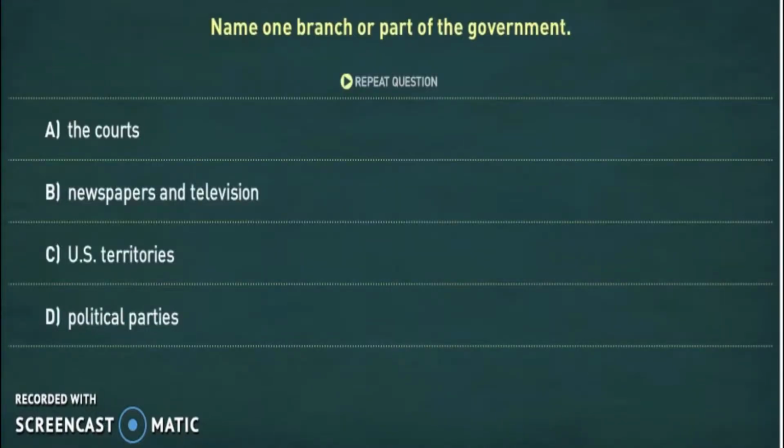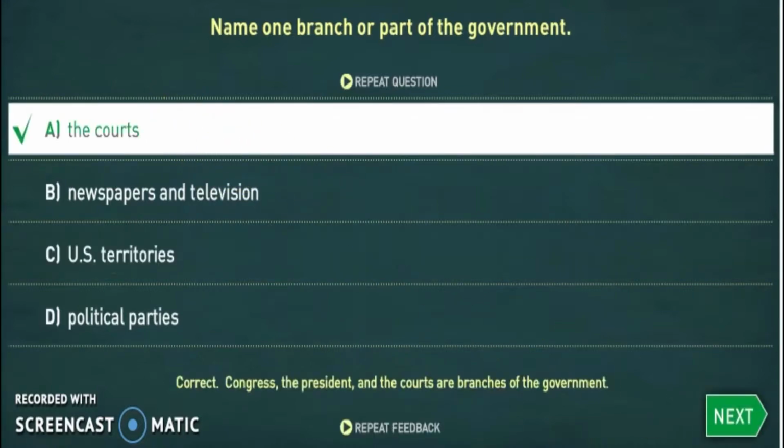Name one branch or part of the government. Correct. Congress, the President, and the courts are branches of the government.